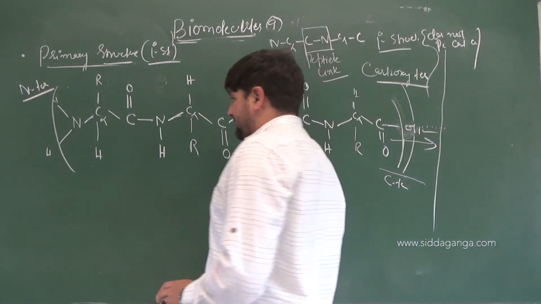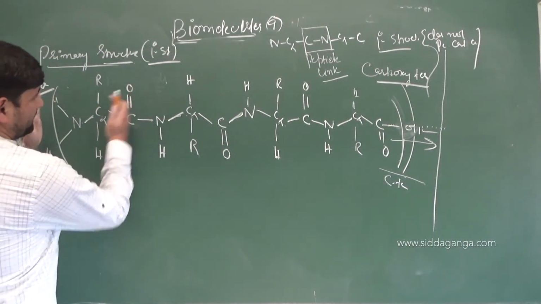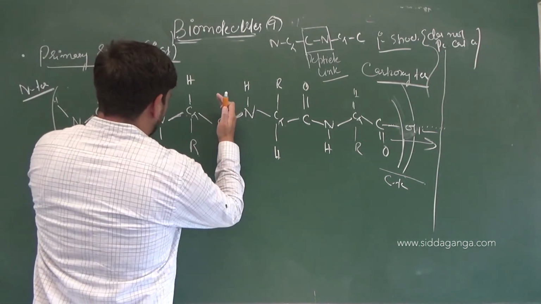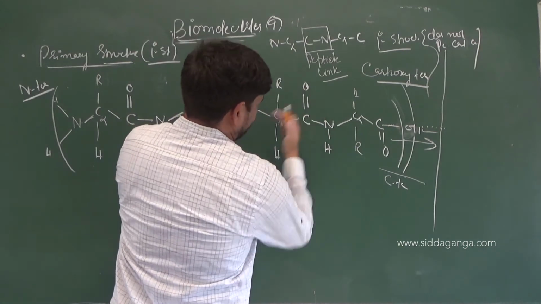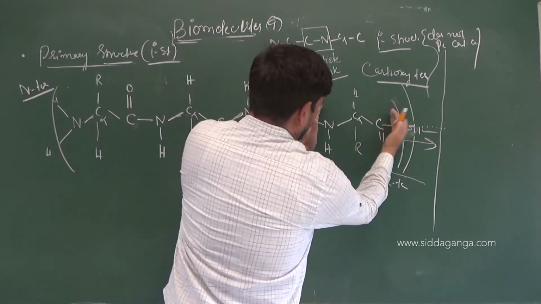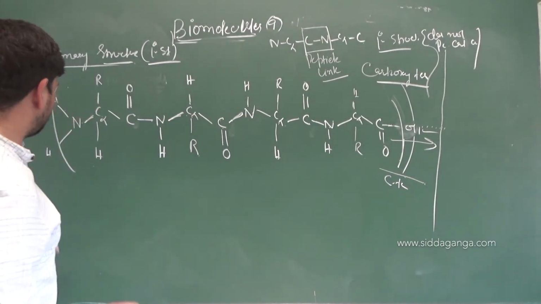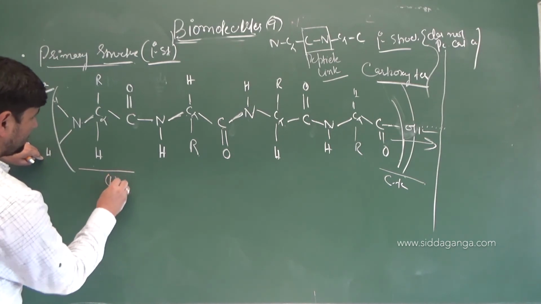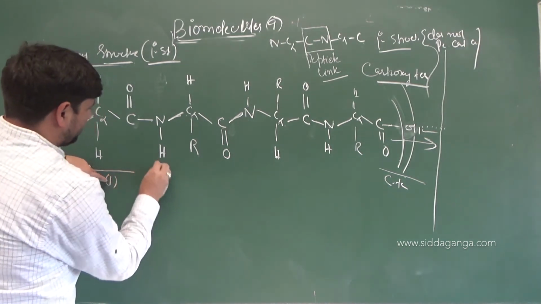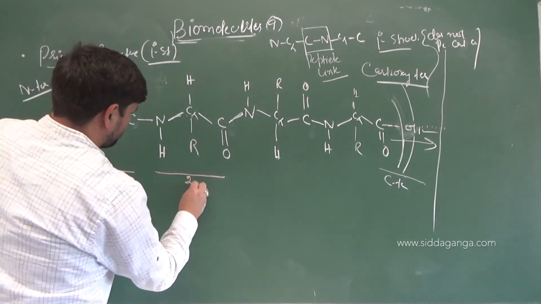So what is the arrangement here? If you want to read the peptide arrangement, this is one amino acid, this is one more amino acid, this is one more amino acid, this is one more amino acid. So how many amino acids are there here? 4. Want to observe those out? Have a look. This is amino acid number 1. This one has undergone the peptide bond formation. Now this is amino acid number 2.